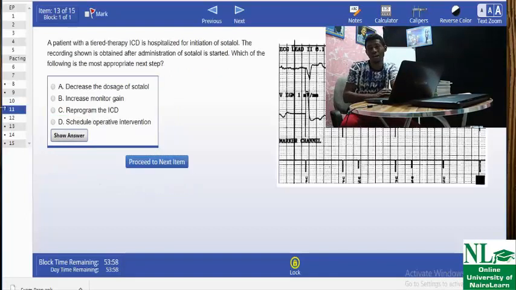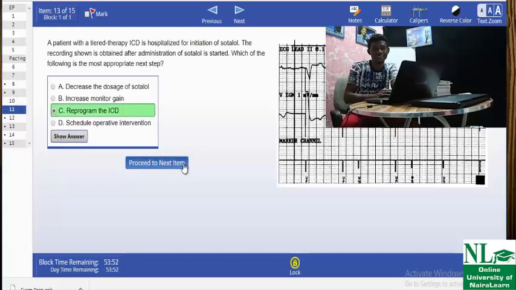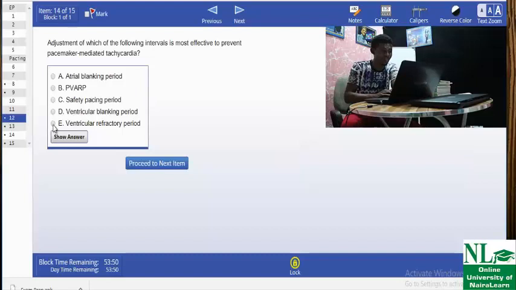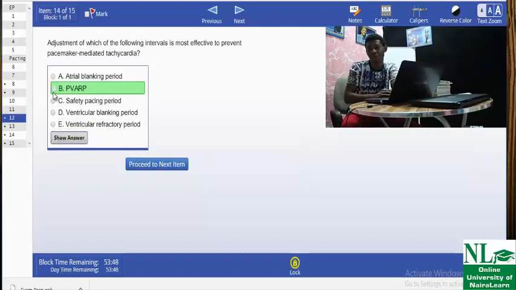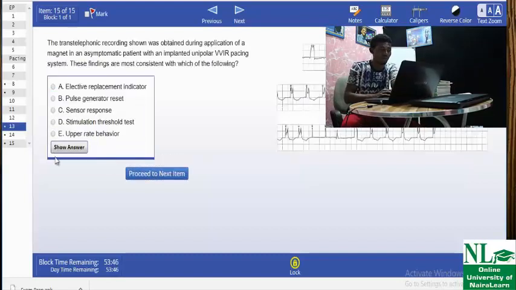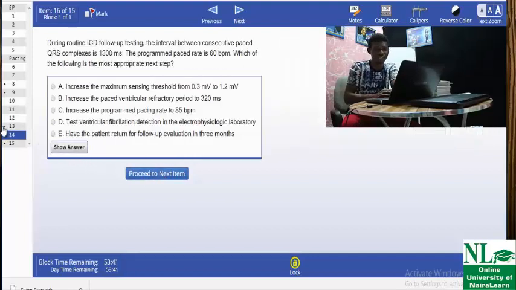Next, as you can see, there is no dot here, but at 8 and 10 there is a dot. Let me answer question 11. There's no dot. Let me answer question 12. There's no dot. Let me ignore this one and move to the next question. There's a dot. What is the work of that dot?